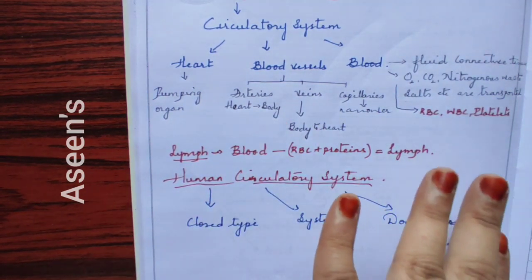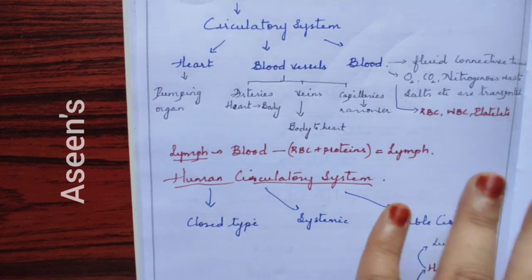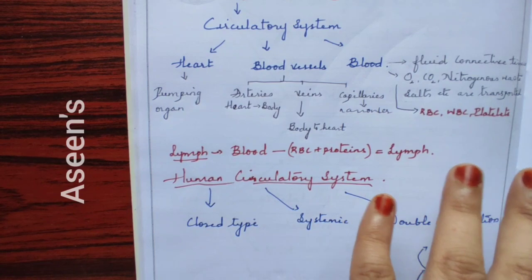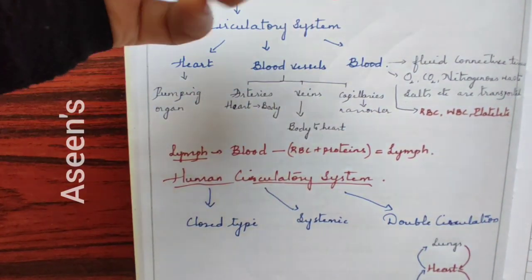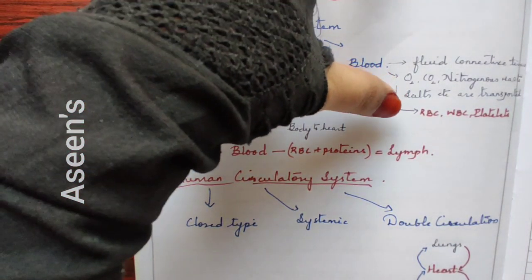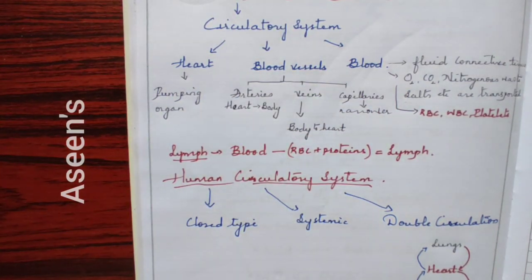This is a very good equation for me to understand, or to remember, what is lymph. Lymph is a colorless blood, from which, if you separate RBC along with certain plasma and protein, you are going to end up with nothing but lymph.